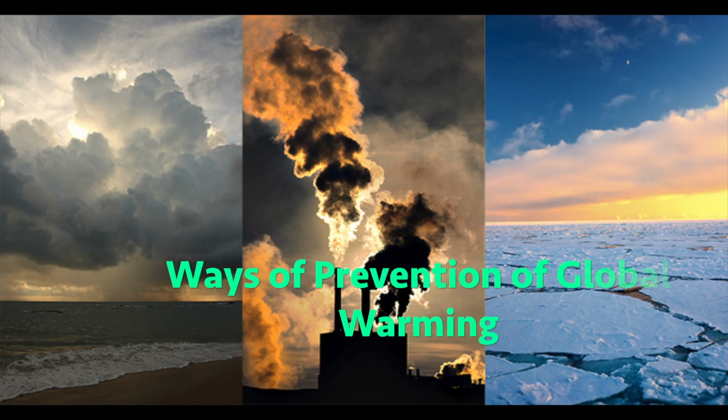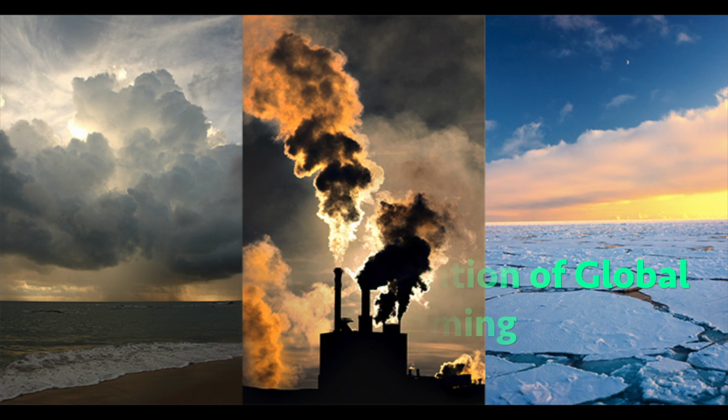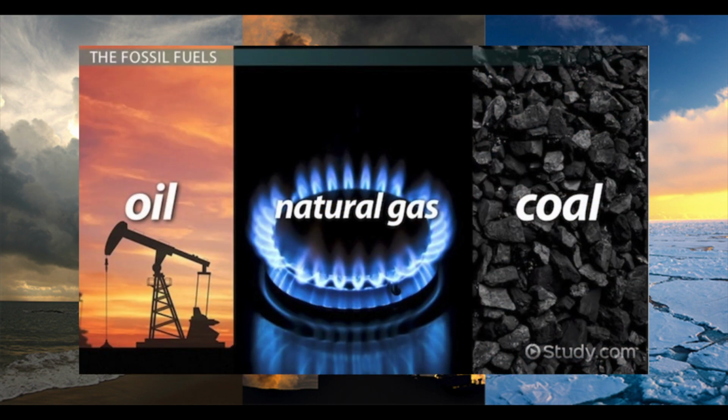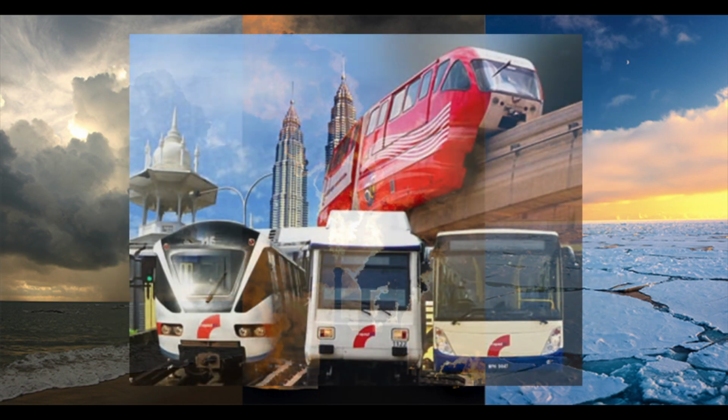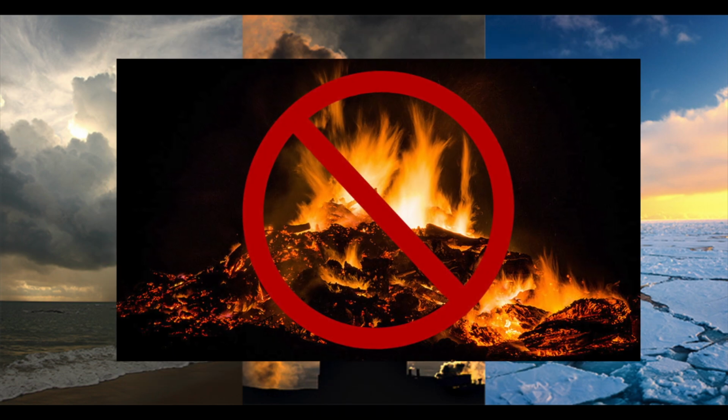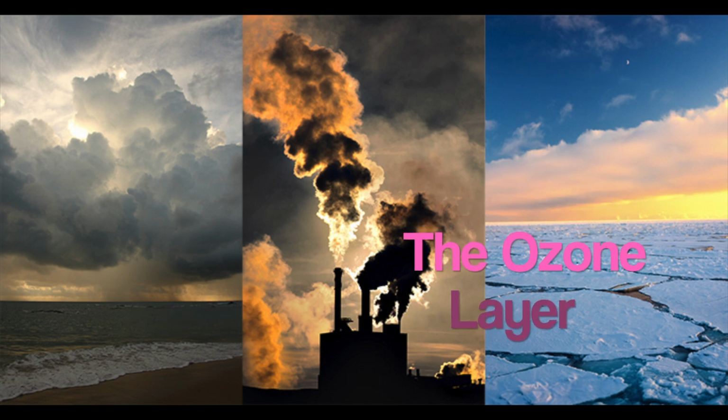Ways of prevention of global warming are to reduce the use of fossil fuels, replant trees, use public transportation, and ban open burning. Next, the ozone layer.